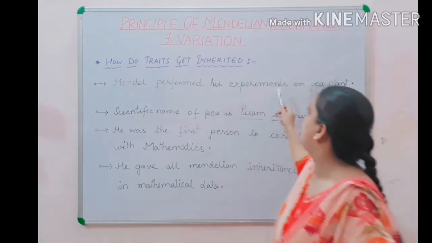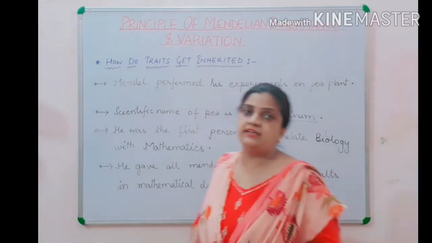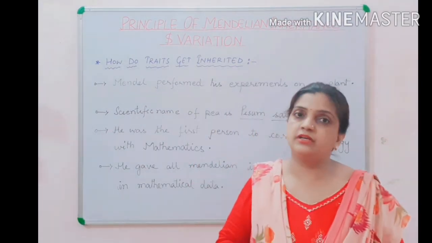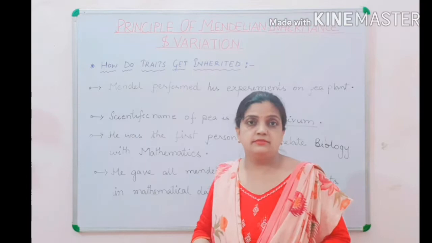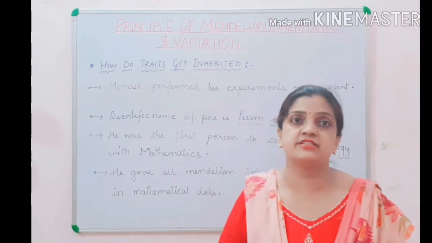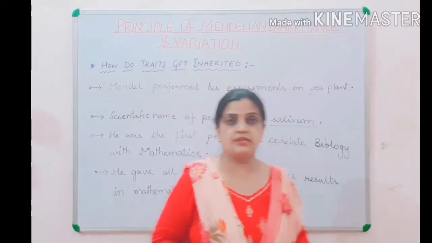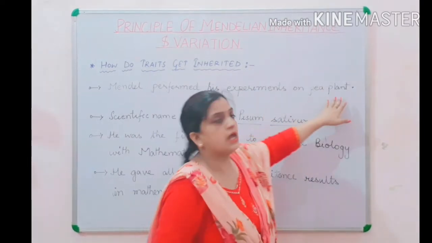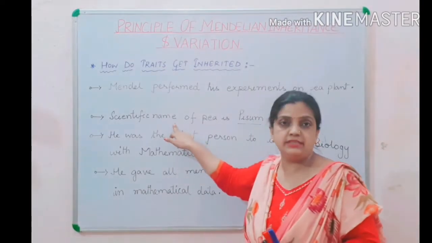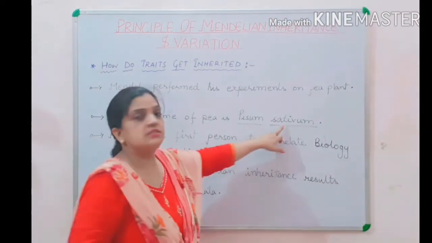Now moving ahead children with the same question, to know some more points: Mendel performed his experiments on the pea plant. I told you that all the experiments related to Mendelian rules were performed by Gregor Johann Mendel, and he performed various experiments. Mendel performed all his experiments on a pea plant, and the scientific name, the botanical name of the pea plant is Pisum sativum.